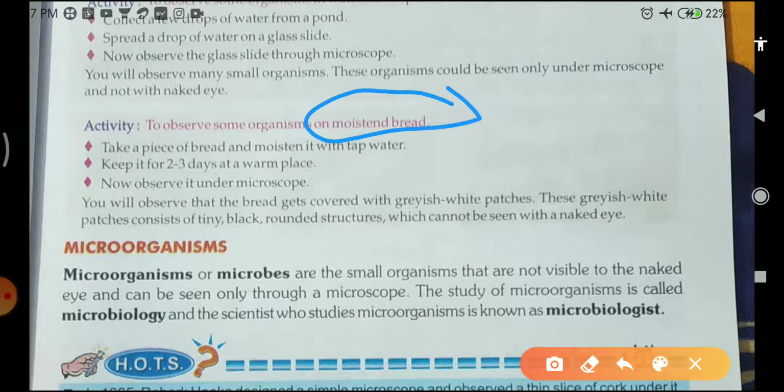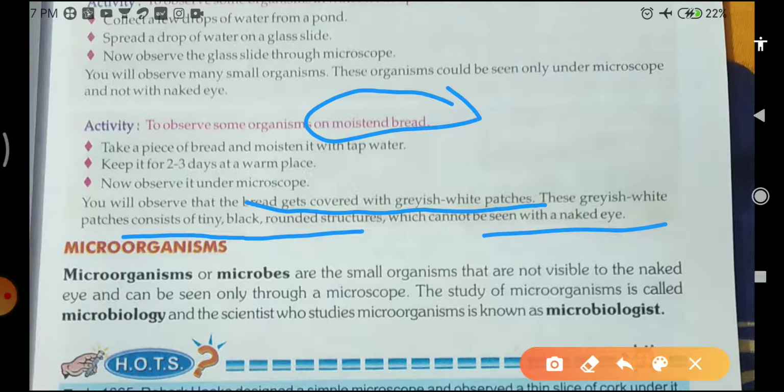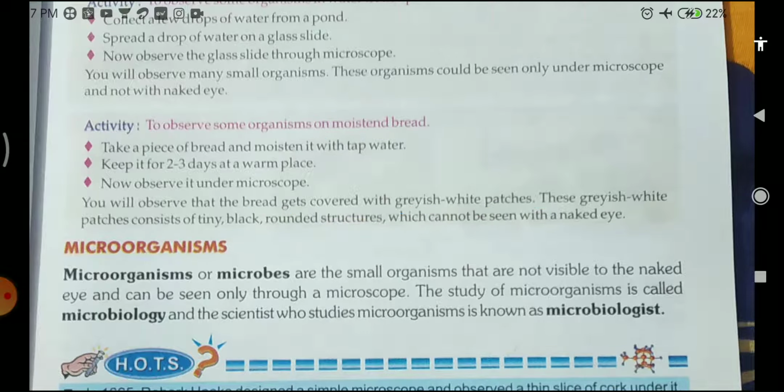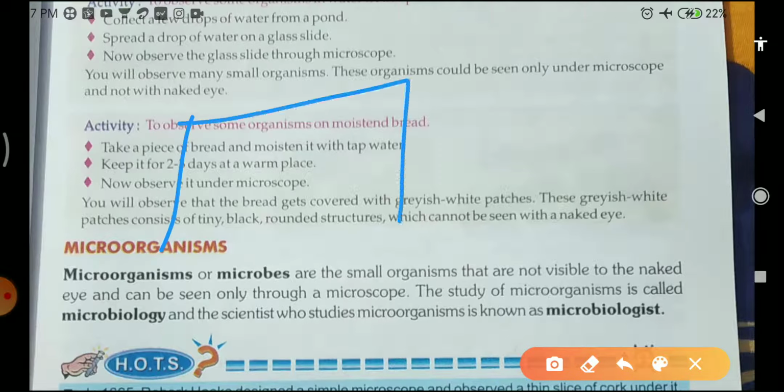You will observe that the bread gets covered with grayish white patches, and these patches consist of tiny black rounded structures which we cannot see with our naked eye. Suppose this one is your bread.